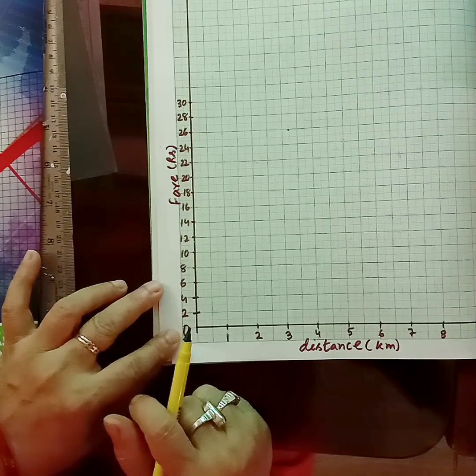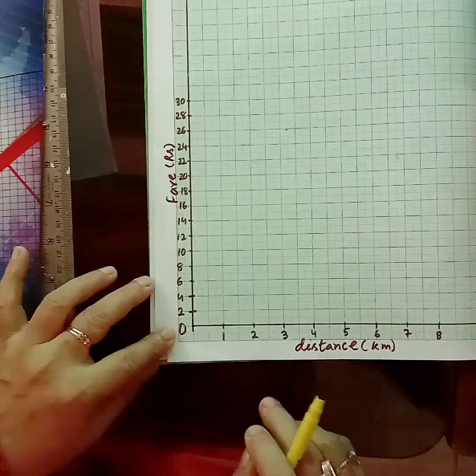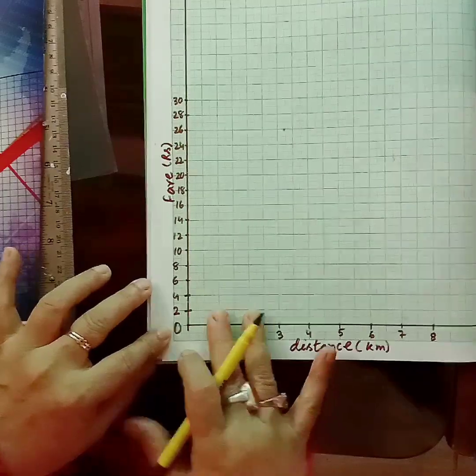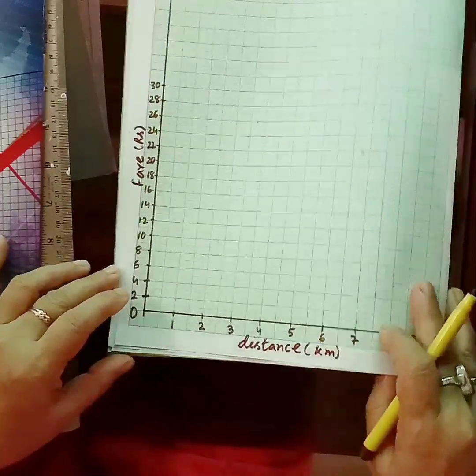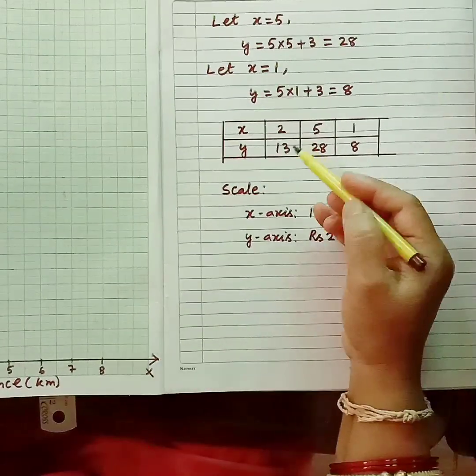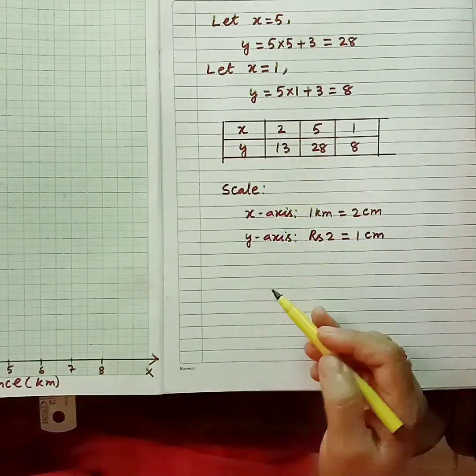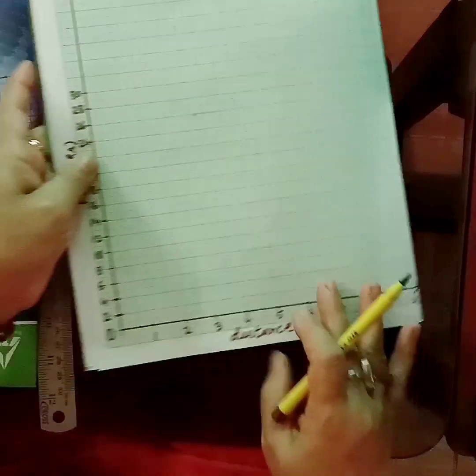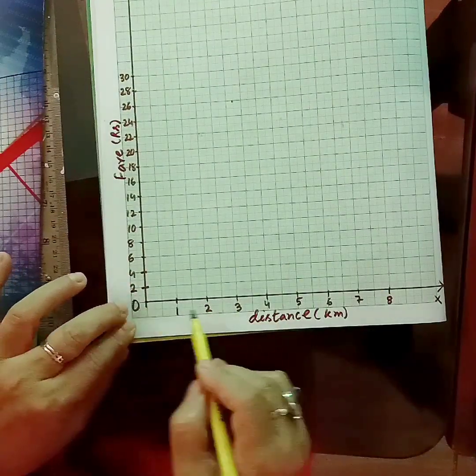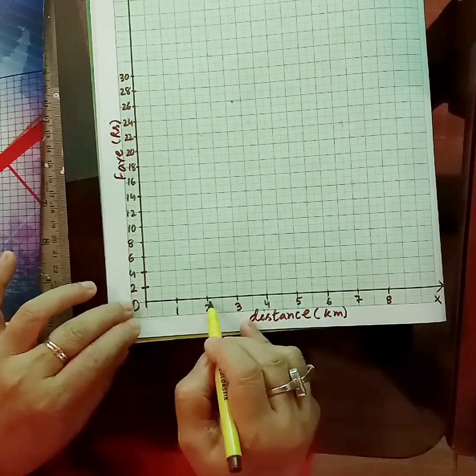Now we will be plotting the points. The solutions will be represented on the graph. The scale we have already written in the ruled sheet. So now the first solution is (2, 13). Along the x-axis we go 2 steps.